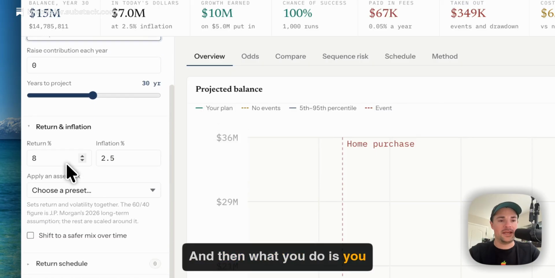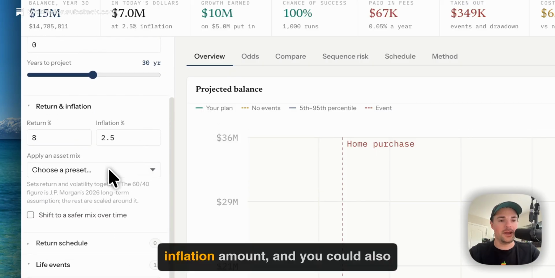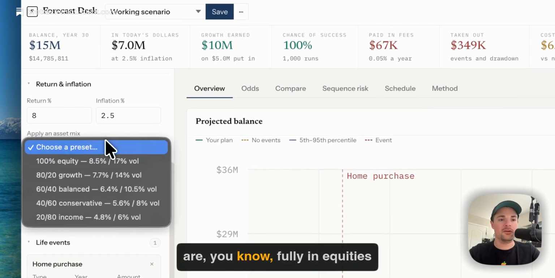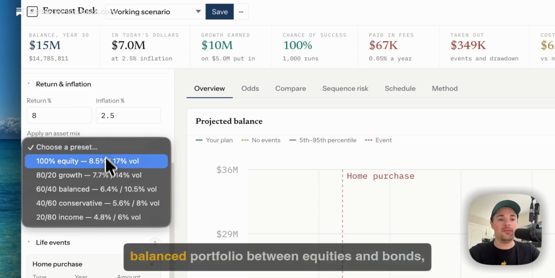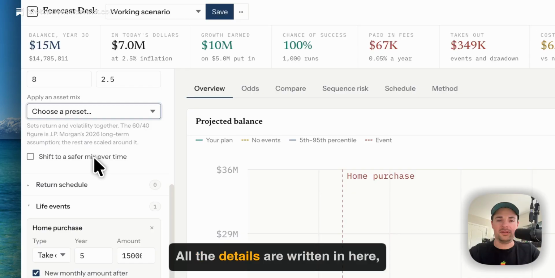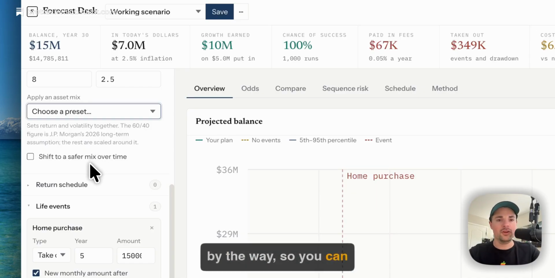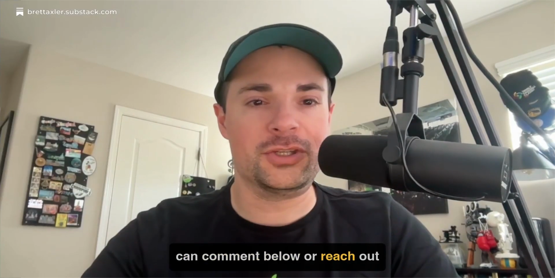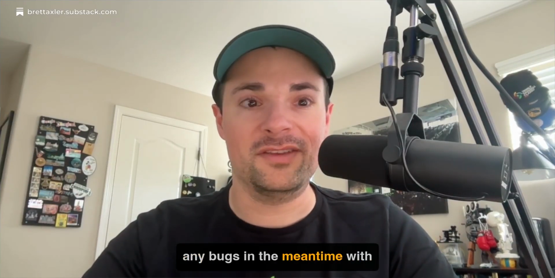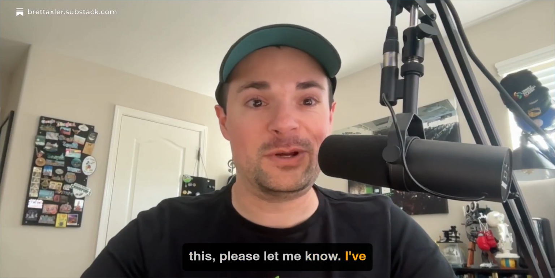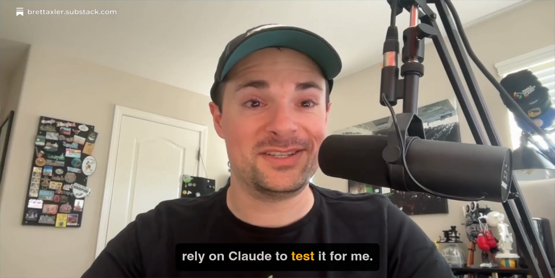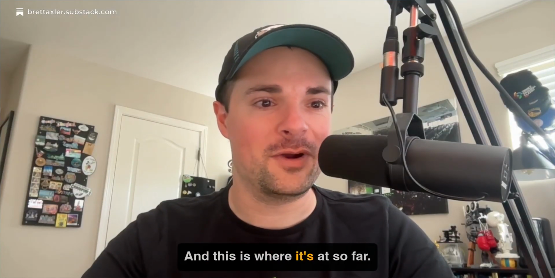Then you work your way down: rate of return, inflation amount, and you could also choose a preset mix, depending on if you are fully in equities or if you have a more balanced portfolio between equities and bonds. All the details are written in here, so you can read in more detail, or you can comment below or reach out to me, and I'm happy to dive in. Also, if you find any bugs, please let me know. I've tested it as much as I can, and as much as I can rely on Claude to test it for me, and this is where it's at so far.